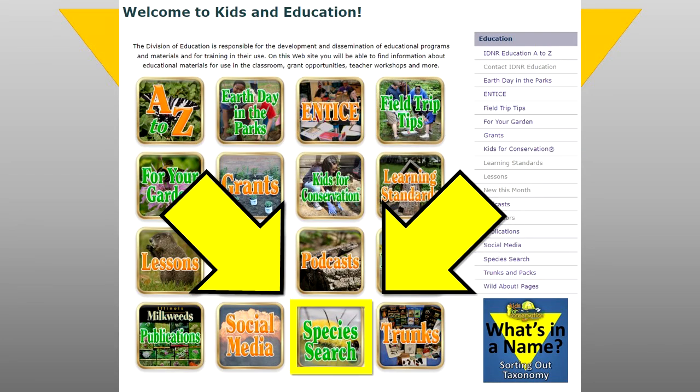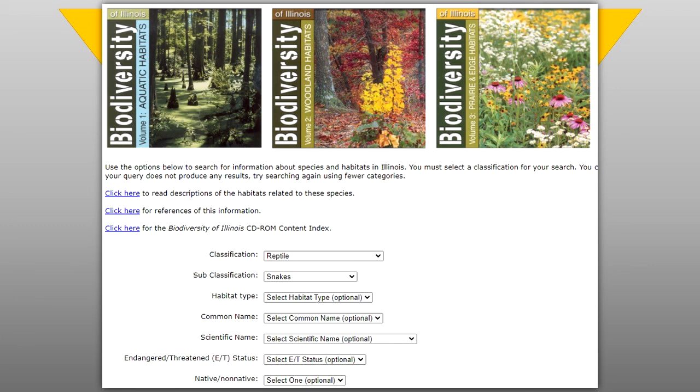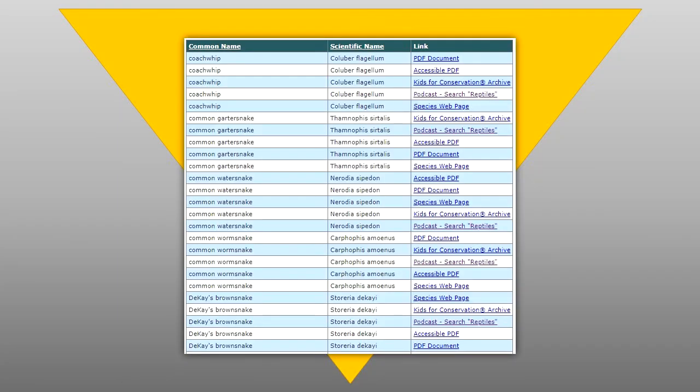Also, from the IDNR Division of Education's main webpage, you can select the Species Search button. Once you are on the Species Search page, select Classification Reptiles and Subclassification Snakes. You will see numerous links with more information about Illinois snake species.